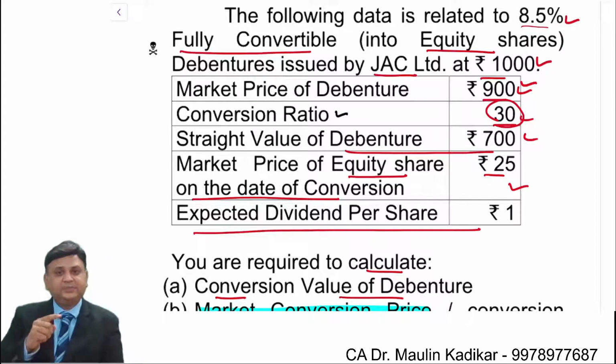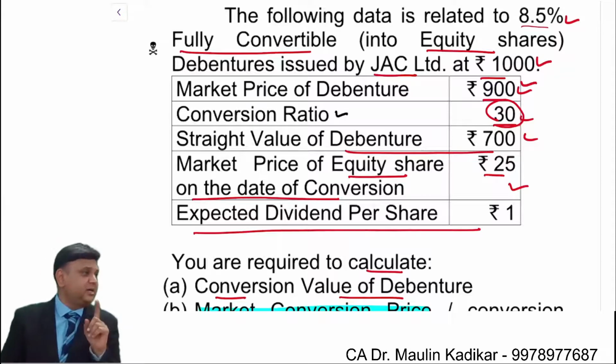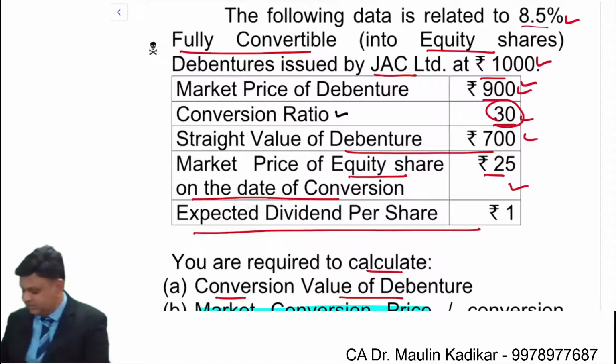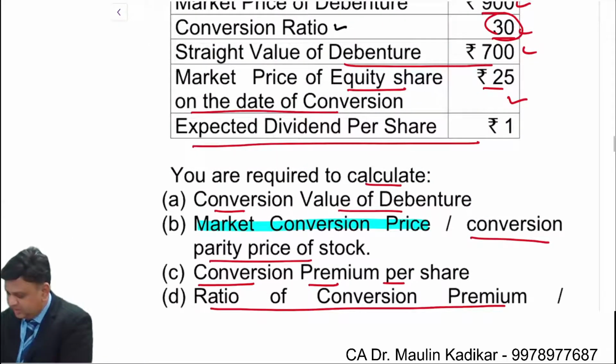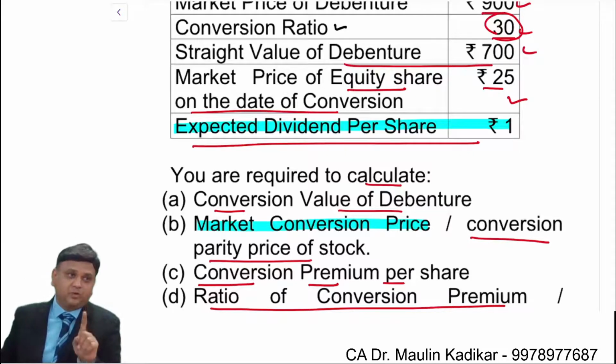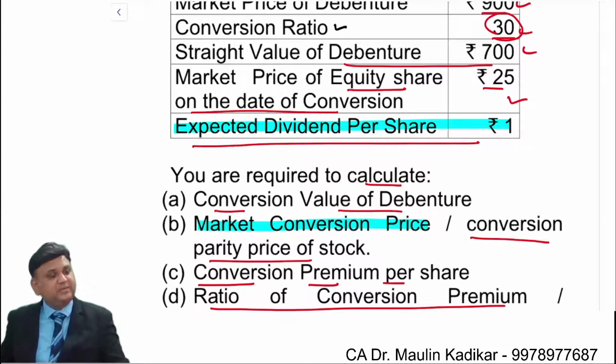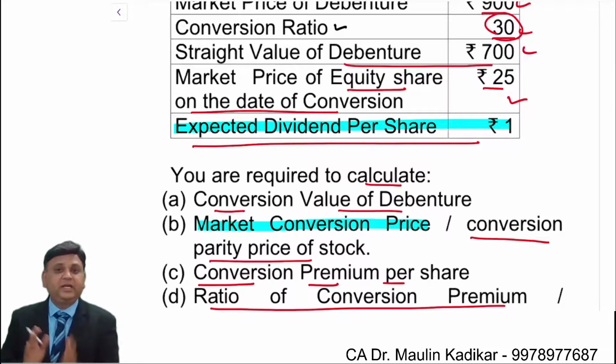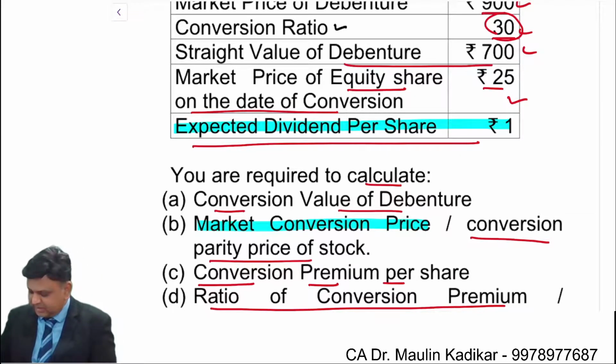It means that if I purchase one convertible security instead of purchasing 30 equity shares, then what higher income am I getting? I am getting a higher income of rupees 55, because I get 85 instead of 30 rupees, because the question says that the expected dividend per share is rupee 1. So I get an amount of rupees 55 more. Whatever 55 rupees I am getting more, divided by the number of equity shares, that is the conversion ratio 30, that will give us the favorable income differential per share. Got an answer?